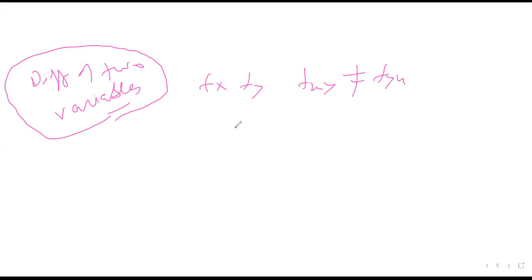And does the existence of f_x and f_y mean that the function is differentiable? You can have partial derivatives of a function and still the function is not differentiable.